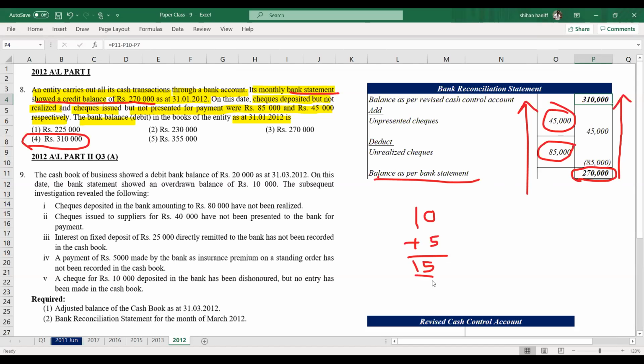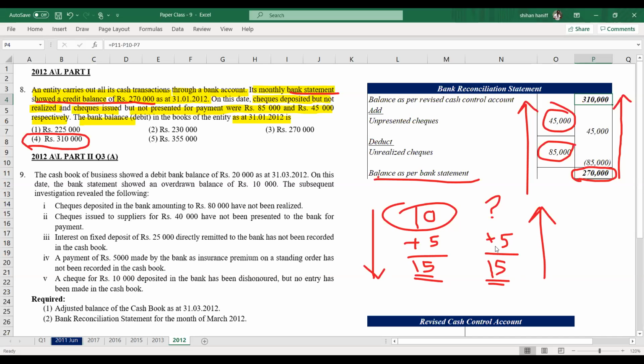Let's say you don't know this balance, but you have these two balances. How do you calculate this? What you added will be deducted. 15 minus 5 is 10. When you go this way, this is plus. When you go the other way, this will be minus. That is what I did. 270 plus 85 minus 45 is 310.